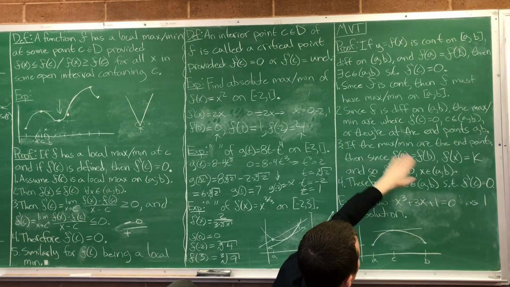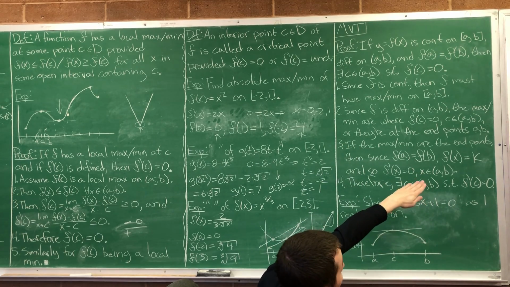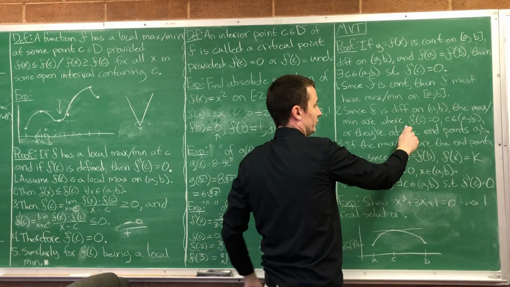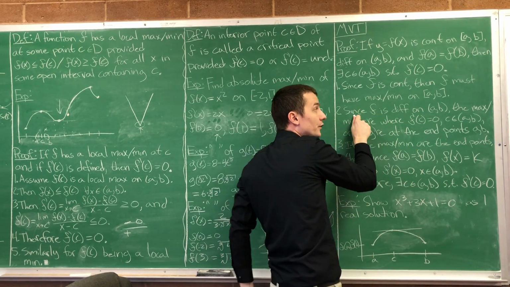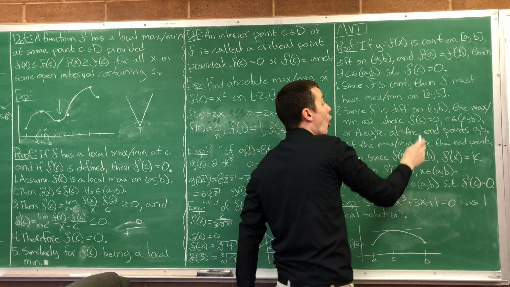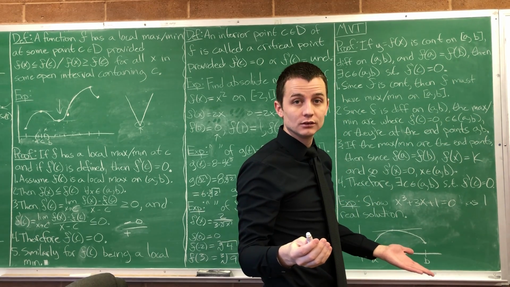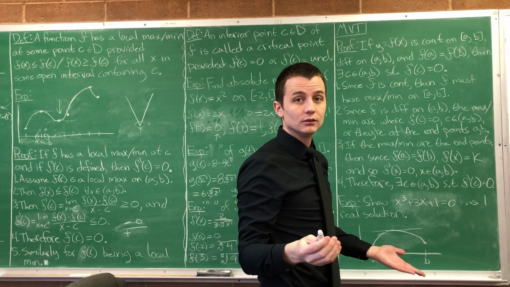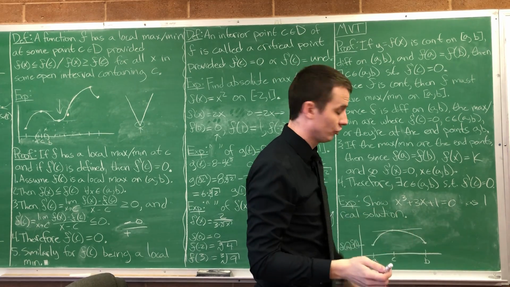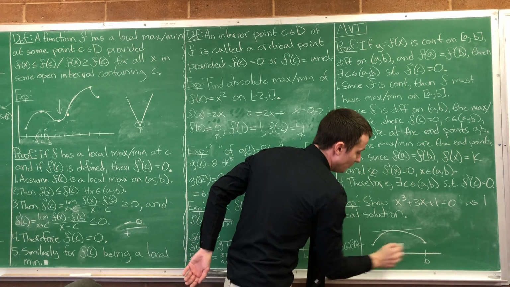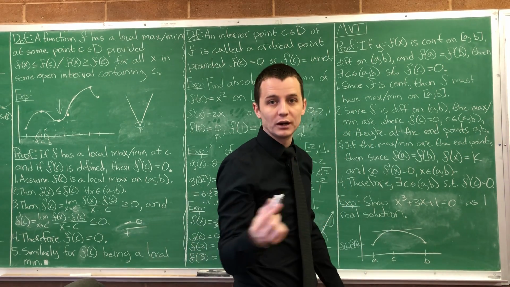So, if the max or min are the 2 endpoints, notice, sorry, I should have been more explicit when I said this. So if the max or min are one of the interior points, the derivative is 0 there, and we're done. What are we trying to show? We're trying to show that there exists some point C in the interior AB where the derivative is 0. That's what we're out to do.